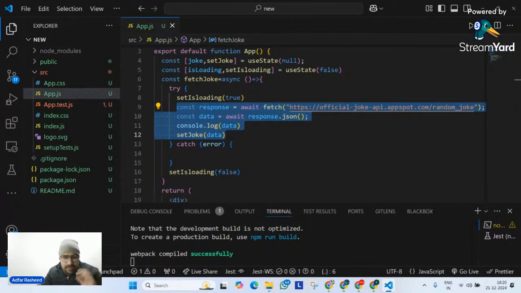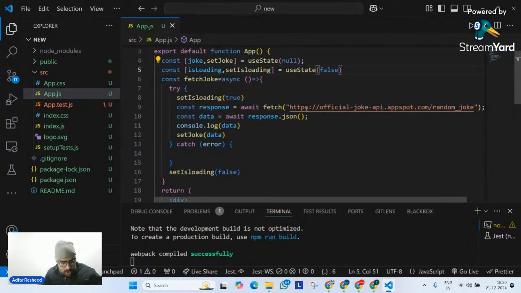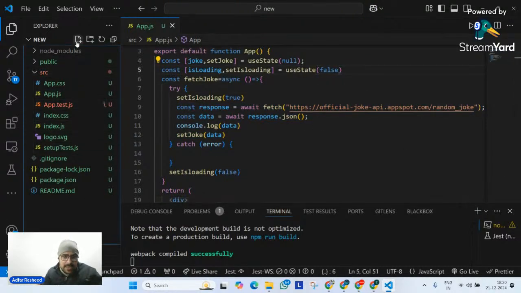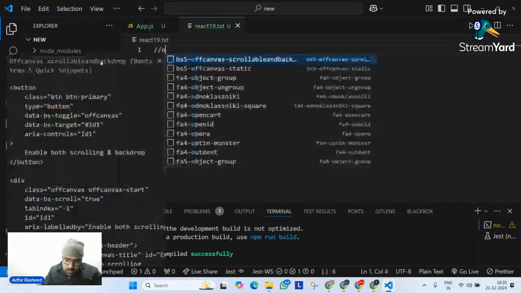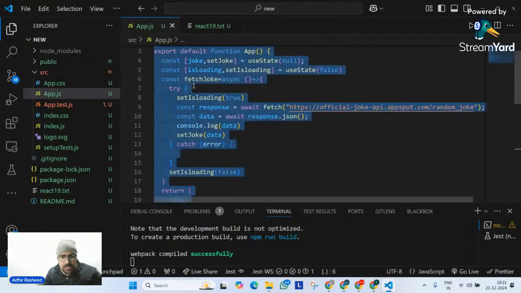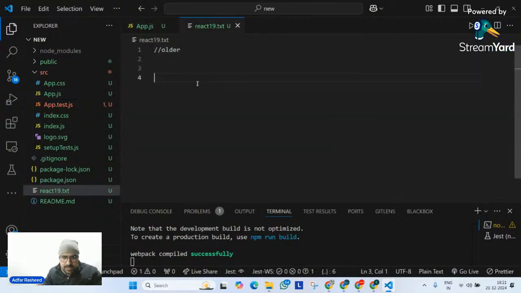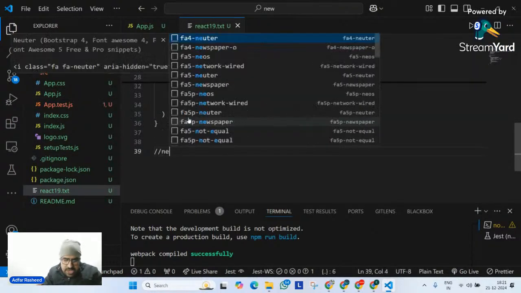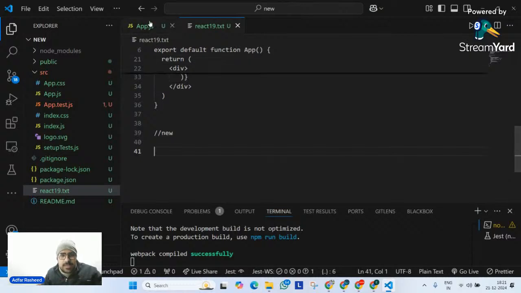I have done a little bit of research around it, and this is the best outcome that I have come across. Now, in the same application that I have, I will simply try to implement useTransition. Let me create a file for all of your reference. I will simply say react19.txt. Over here the first one is older. In older, this is the old way we used to implement things. So Control A, Control C, let me paste it here. After that, I will have new. In this new, I will paste the updated code.